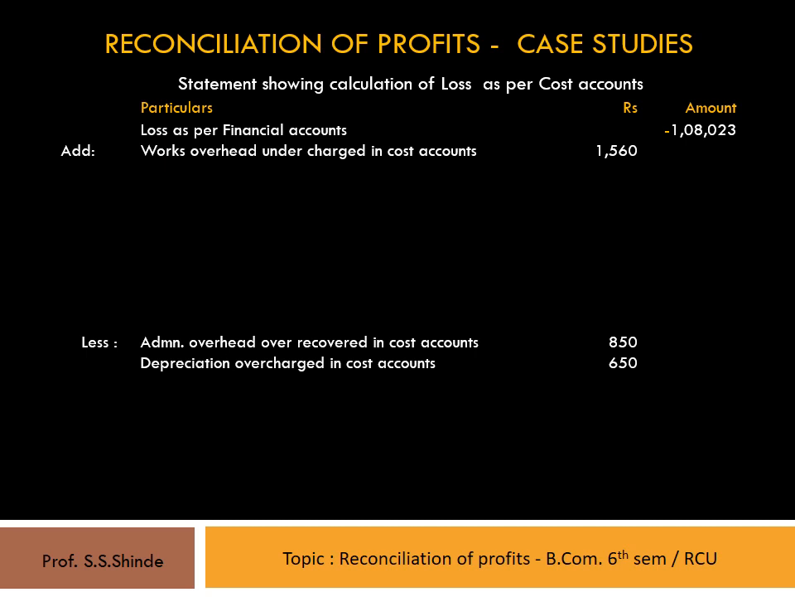The next is miscellaneous loss charged in financial accounts, that is rupees 2,850. This transaction leads to less profit in financial accounts and more profit in cost accounts. Therefore, the amount should be added to financial account profit and shown as miscellaneous loss charged in financial accounts 2,850 rupees in the inner column.